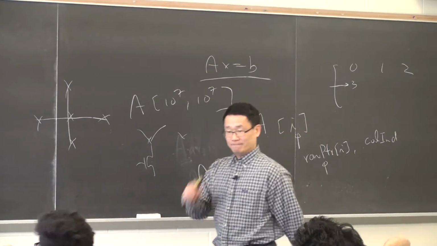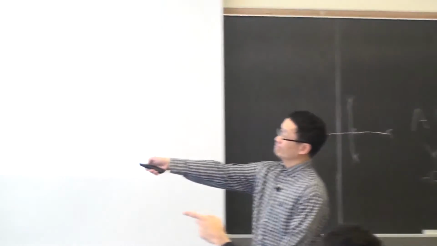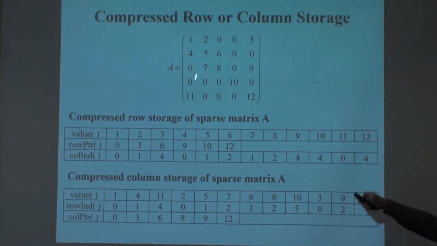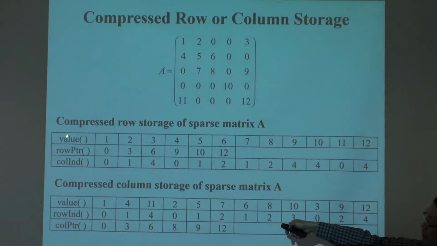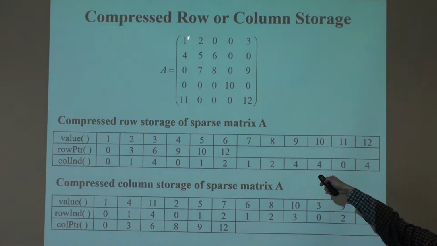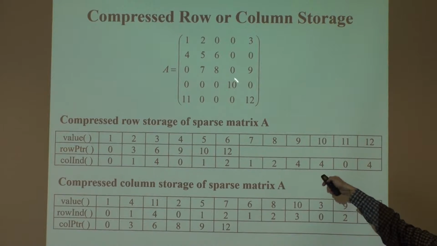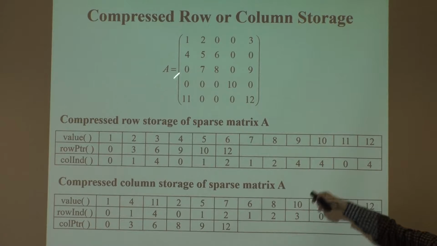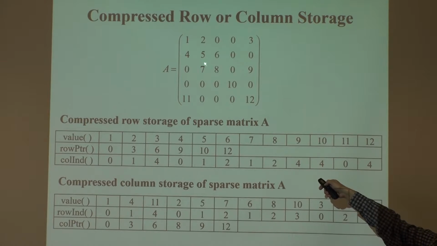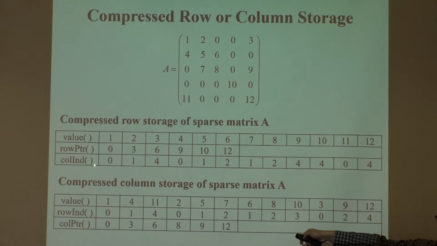So the value is the row number, right? No, value is the actual double value. I should write 1.0. So value is double, right? This is 1.0. I use this number just so they don't repeat themselves, so it becomes clear. So this one is this value. This value is a double, and row pointer and column index are integers, right? For the location.